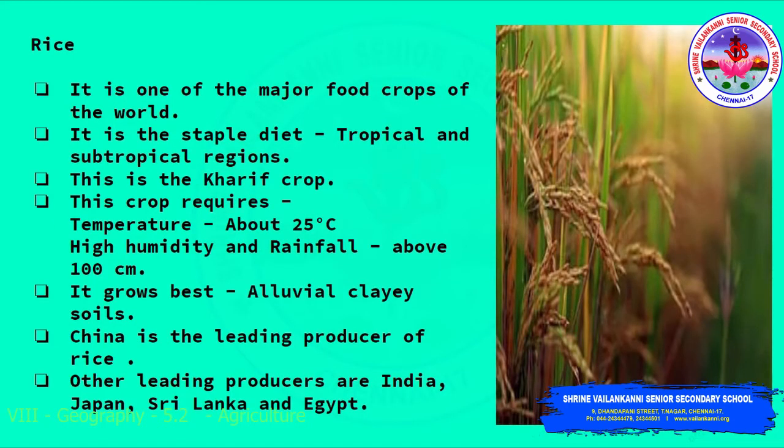Rice. It is one of the major food crops of the world, and it is the staple diet of the tropical and subtropical regions, and this is the kharif crop. This crop requires a temperature of about 25 degrees Celsius, high humidity and rainfall above 100 centimeter, and it grows best in the alluvial clayey soil. The leading producer of rice is China, and other leading producers are India, Japan, Sri Lanka and Egypt.